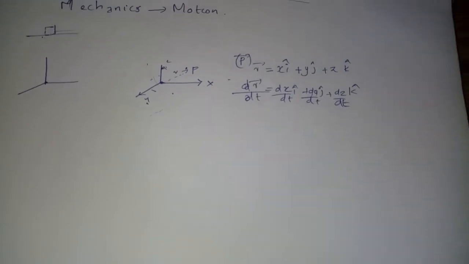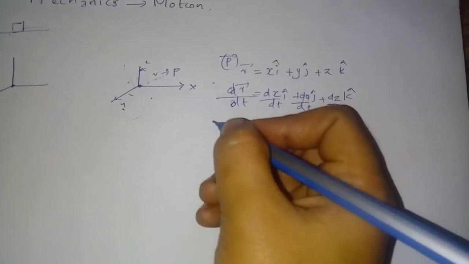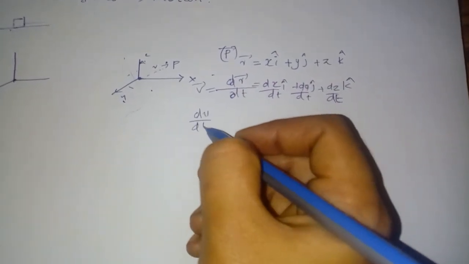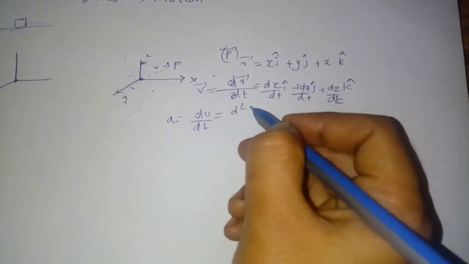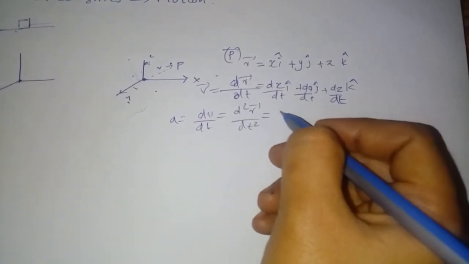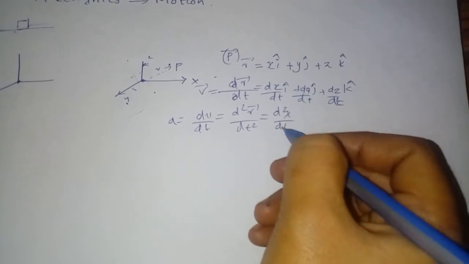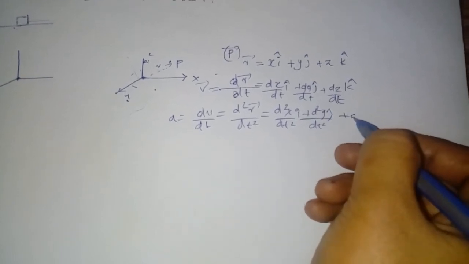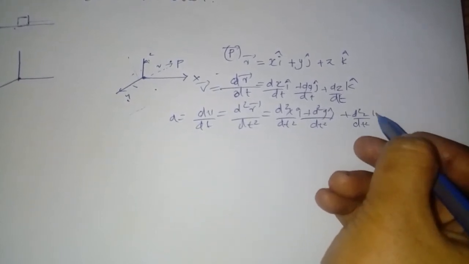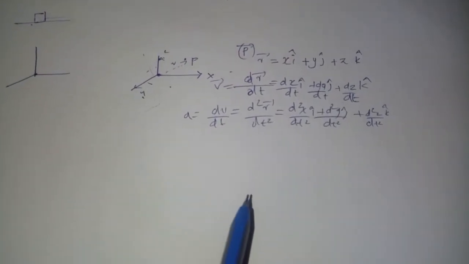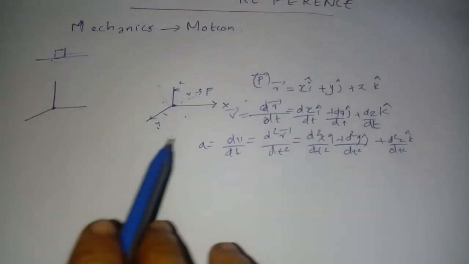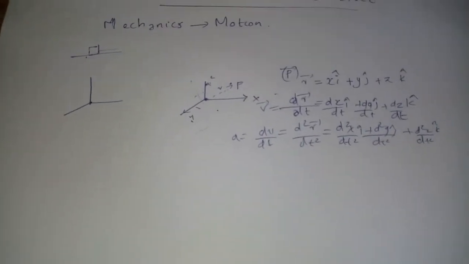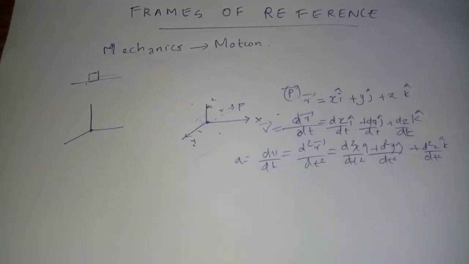And after that we can also find the acceleration, that is the time derivative of the velocity vector, dv by dt, which is equal to d square r by dt square. We get d square x by dt square i cap plus d square y by dt square j cap plus d square z by dt square k cap. Okay, so we get the acceleration here. So the frame of reference gives the complete description of the motion of a body. Okay, so that is all about the frame of reference.